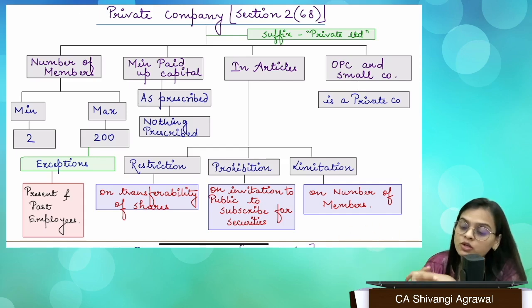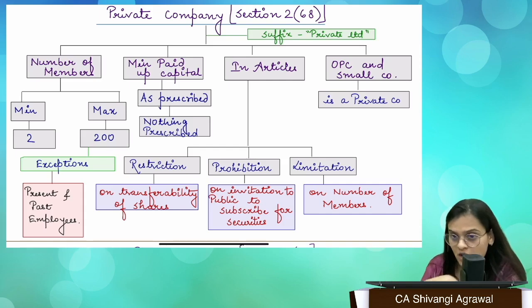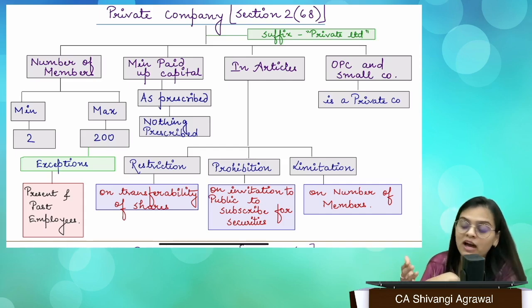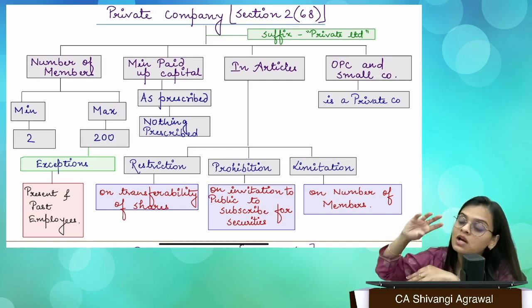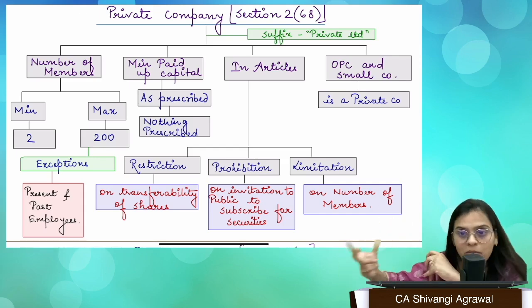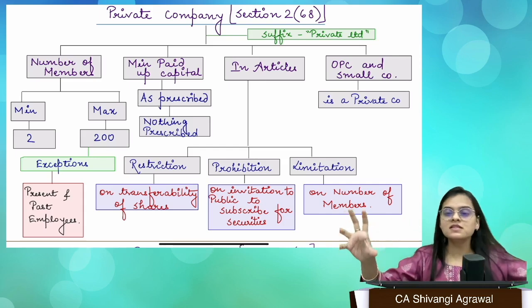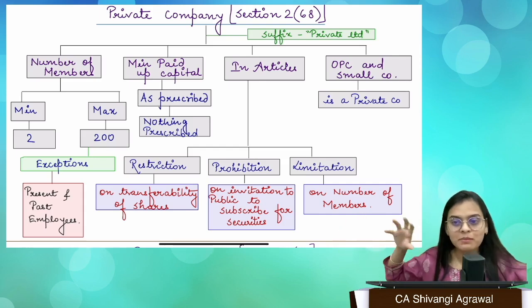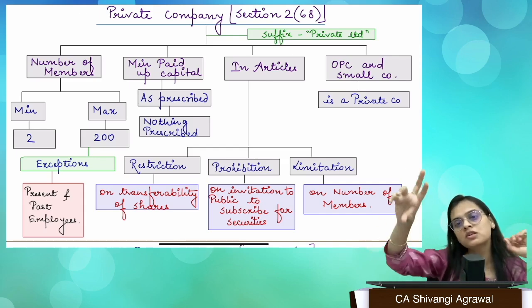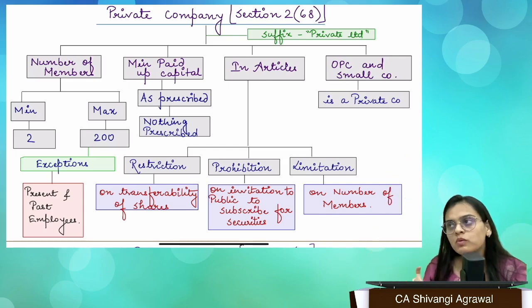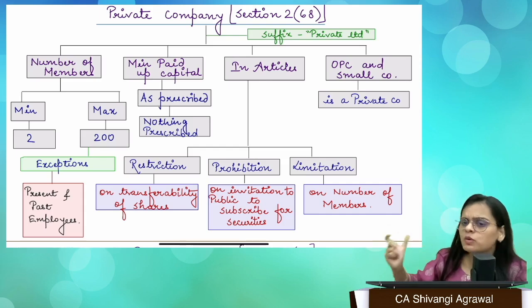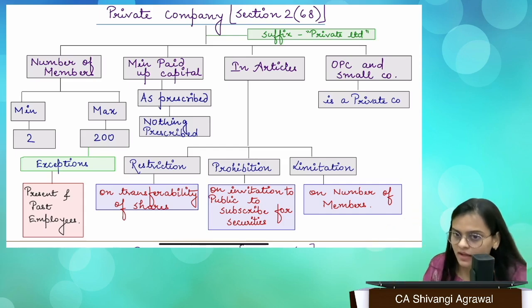No. If you want to have more than 200 members, up to 200 it's fine, but if you want to have more than 200 members, you have to convert your company into a public company, and then you can do that. But when we are computing this limit of 200, wherever there's a joint member, like me and my husband, we jointly hold a share in a private company. So we will not be treated as two different members. We'll be treated as one member only, right?